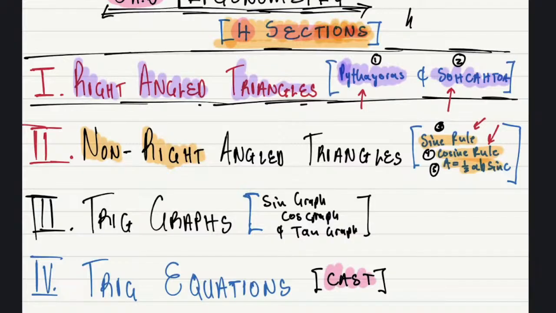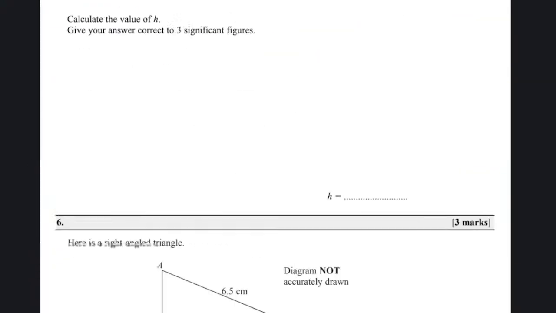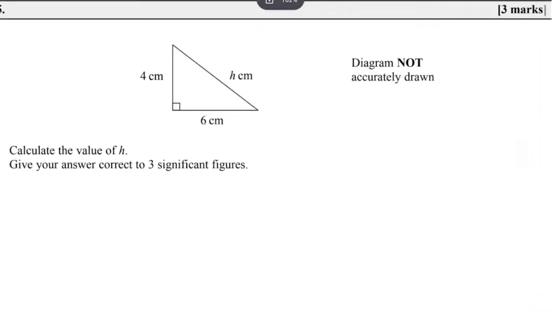When you know that you are done with chapter 6 trigonometry, you can move on to the next chapter. You will never ever get any question wrong in a test or an exam, I don't care what it is. Here it seems like it's slow, but we are going step by step. So look at this triangle.